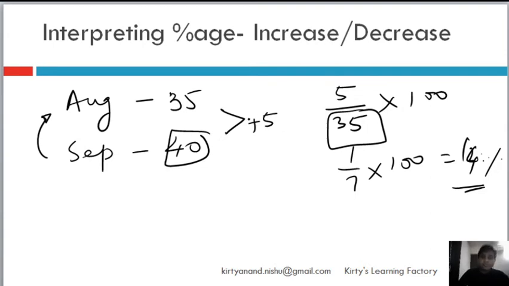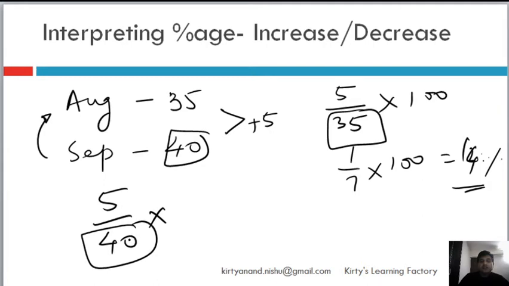So if somebody asked me what would be the temperature decrease if the temperature dropped from 40 to 35, then I would say yes, 5 by 40, because initial temperature was 40 and it has decreased. So I will compare on the base of 40 and then I will multiply with 100. Okay, and then I will get about 12.5% decrease in temperature.